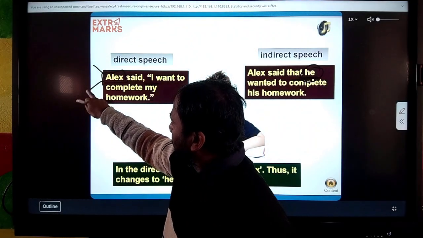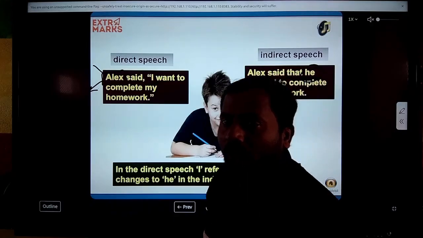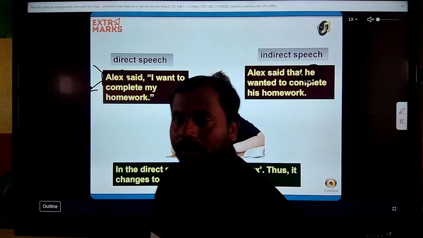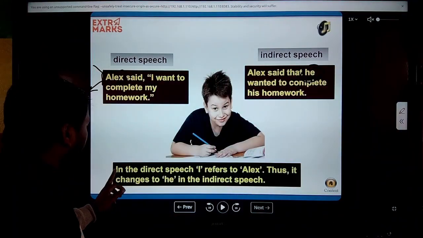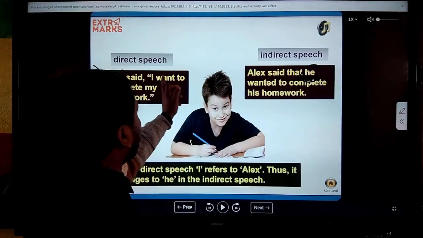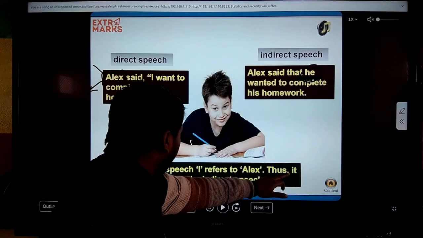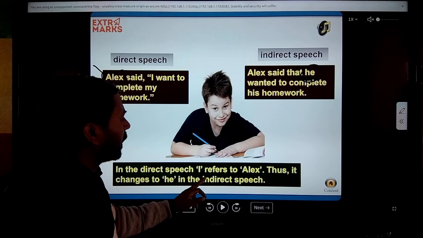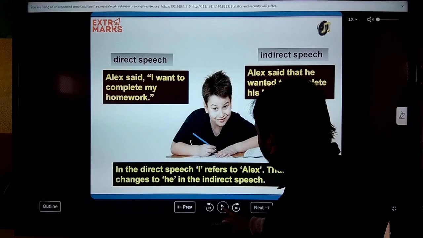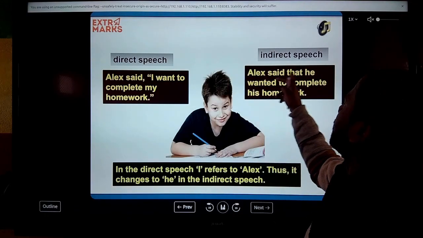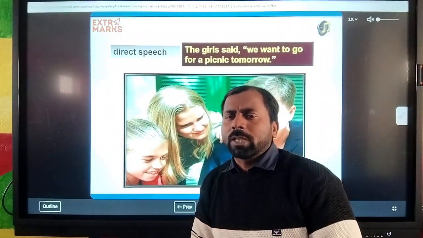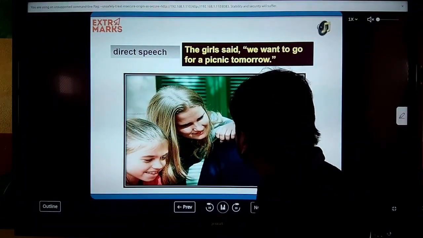Alex is a boy, and for this boy we use "he", not "she". It means in the direct speech "I" refers to Alex, so it changed to "he" in the indirect speech. When we have a first person in the reported speech, I or we, it is going to change according to the subject. Now see the next one.